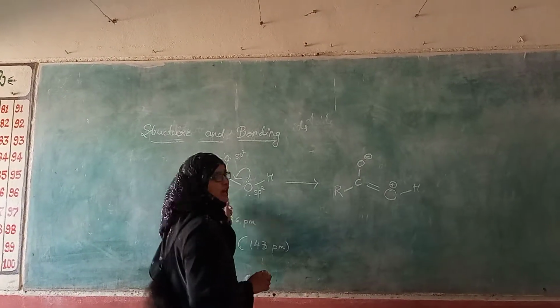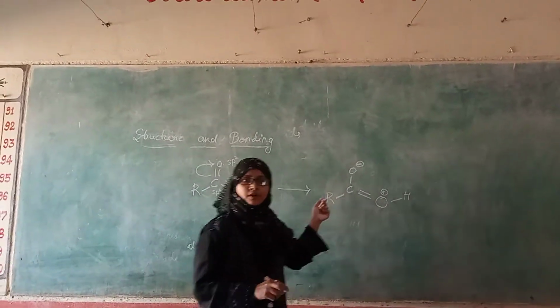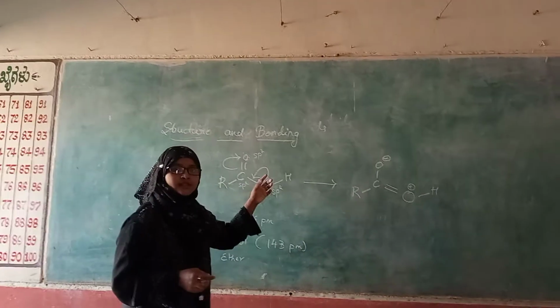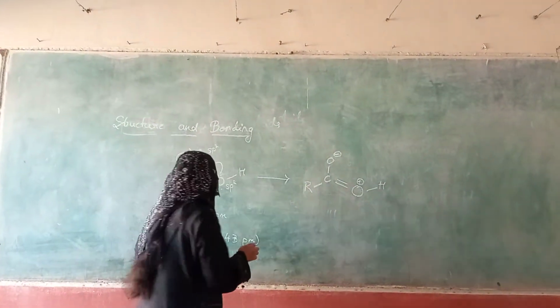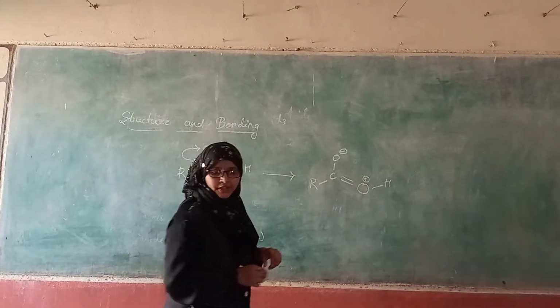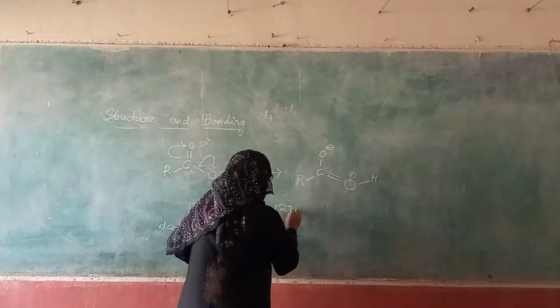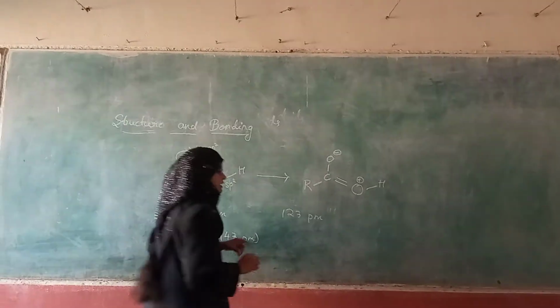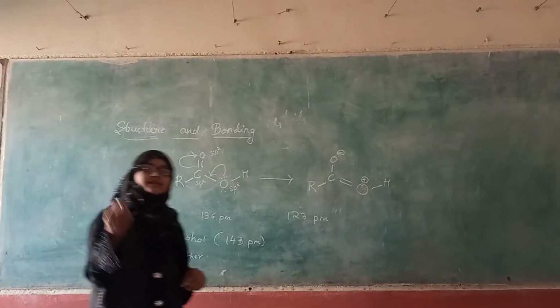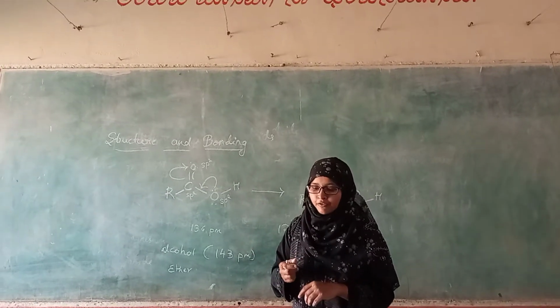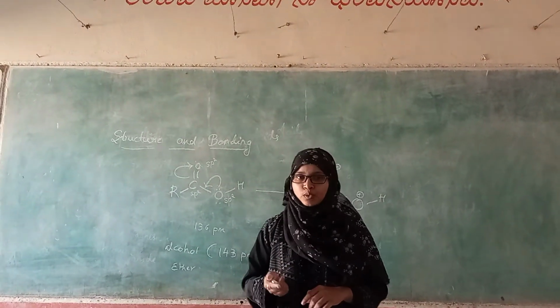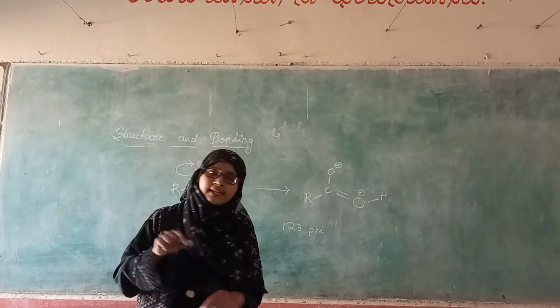Then the carbon-oxygen double bond is longer. This carbon-oxygen double bond is longer, that is 123 picometer, as compared to the carbonyl double bond of aldehydes and ketones.